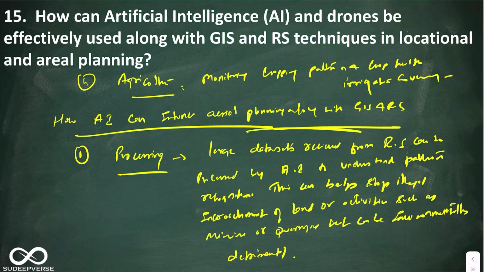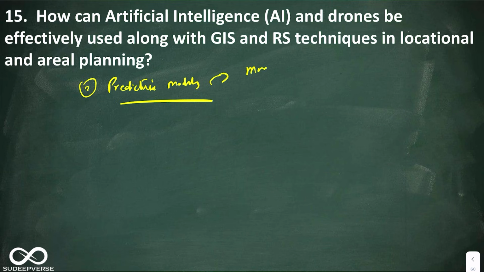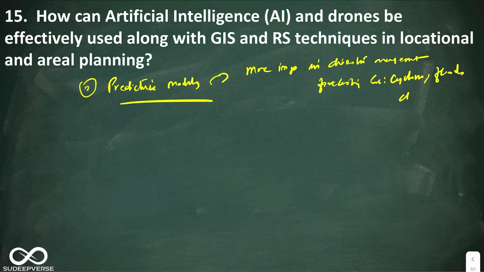Okay, the one more aspect importance of artificial intelligence is prediction. That is, it will create predictive models. So here predictive models are more important in disaster management forecasting. Example, cyclones, floods, cloudburst.